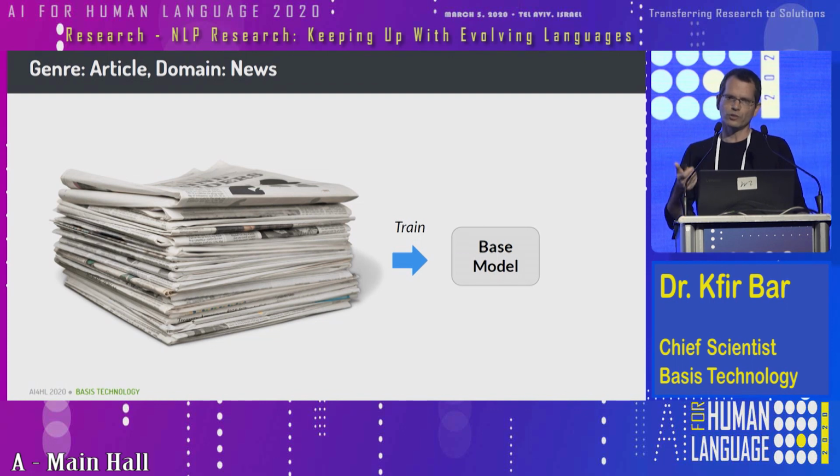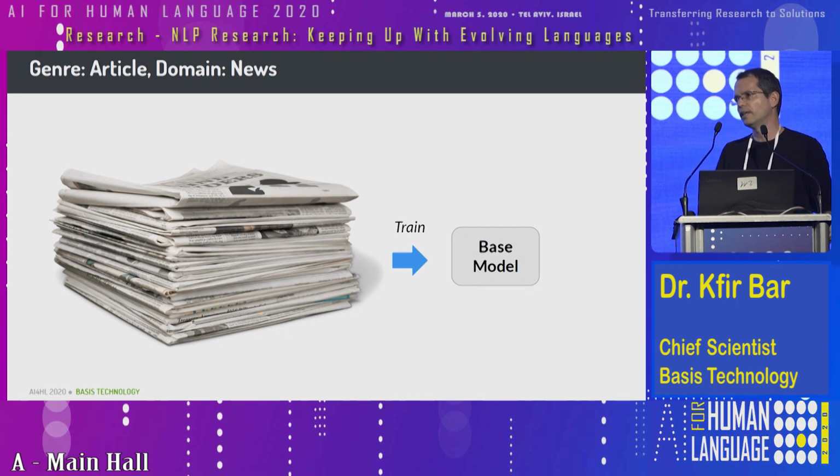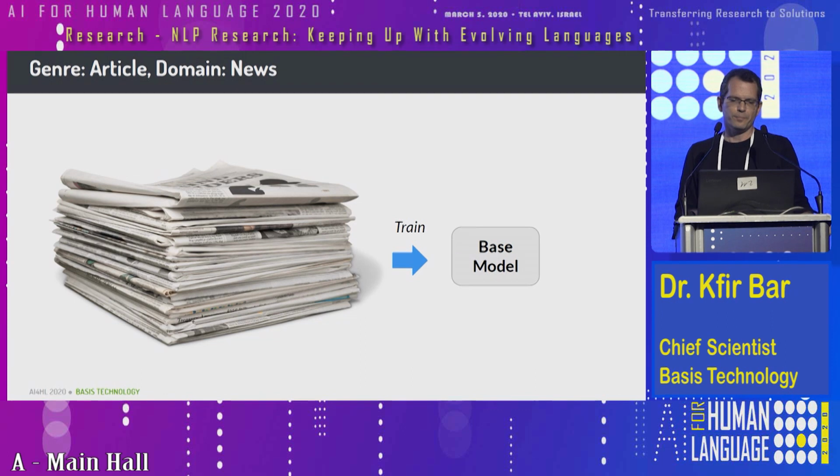So to train all those models, we use news articles annotated manually for people, locations, organizations, because there are news articles usually in all those languages. And then we train those models. So applying those models on an unseen document, news articles, makes sense, but it's probably not going to be very effective when you try to apply it on an instant message or something like that.